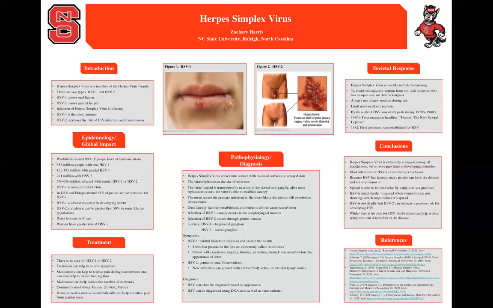In conclusion, herpes simplex virus is an extremely common disease among all populations, although it is more prevalent in developing countries. As far as HSV-1 is concerned, most infections occur during childhood, but because HSV has latency, many people have the disease and do not even know it. The spread of HSV is able to be controlled by using safe sex practices. Since HSV is much harder to spread when there are no symptoms showing, it's easier to control the spread.